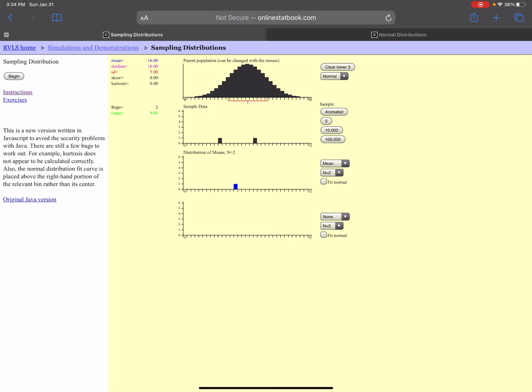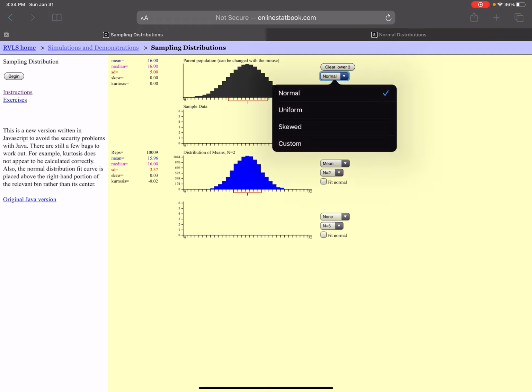So let's do it again. So sample size of 2, average it together, drop it down. And I could do this over and over again. All right, but that's going to take some time. So let's do 5 at a time. Okay, drop those. Let's do 10,000. Look what happens. Normal shape, sample size of 2, no big deal.